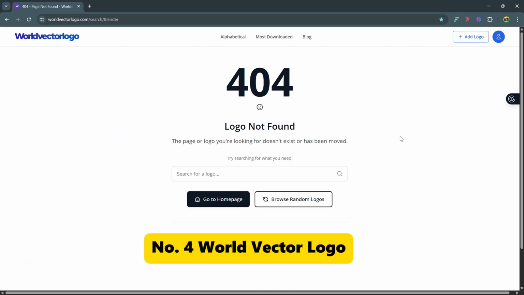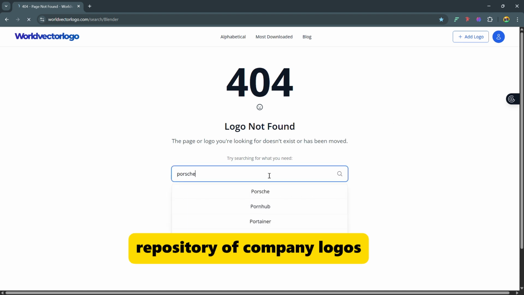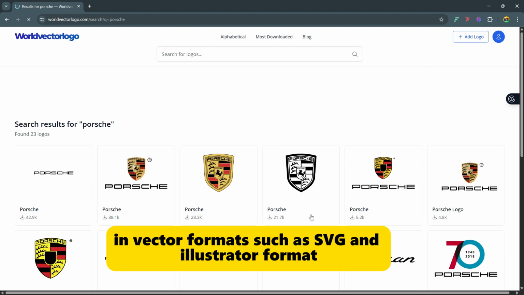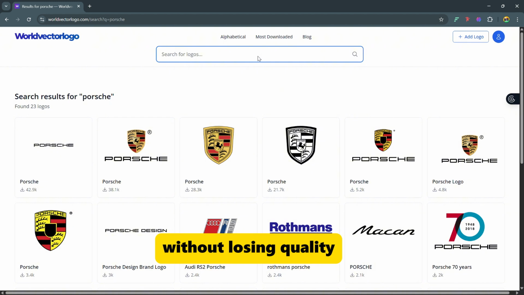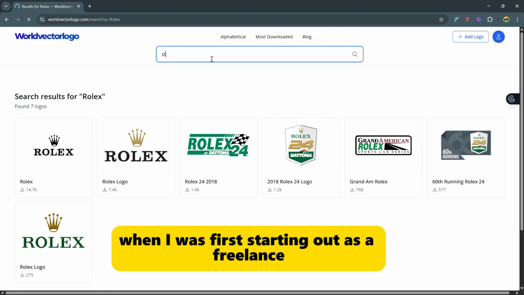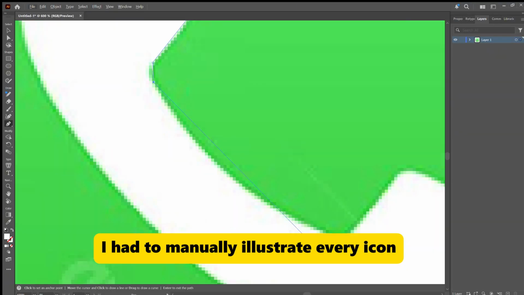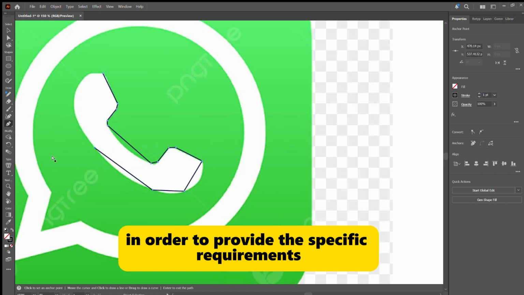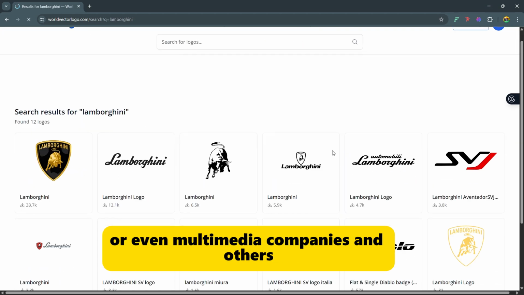Number 4. Worldvectorlogo. Similar to Flaticon, Worldvectorlogo is a public repository of company logos in vector formats such as SVG and Illustrator format. The value is precision. Vector logos scale without losing quality and can be used in professional layouts or motion graphics. In the past, when I was first starting out as a freelancer graphic designer, I had to manually illustrate every icon, every logo in order to provide the specific requirements. You can get all sorts of logos from PC brands to cars or even multimedia companies and others.